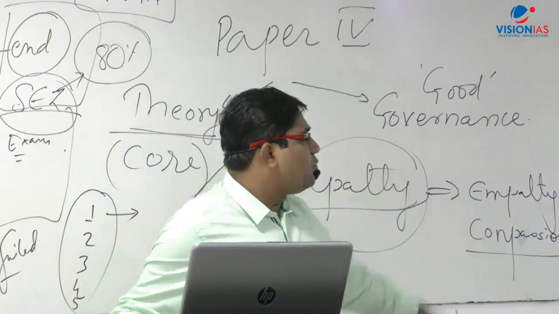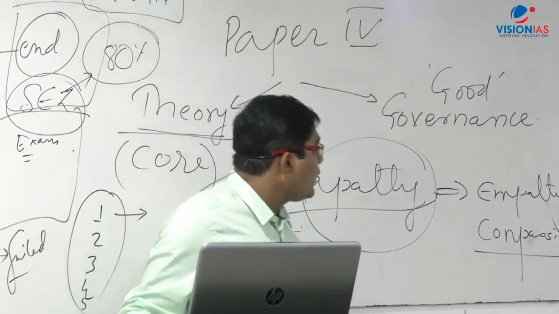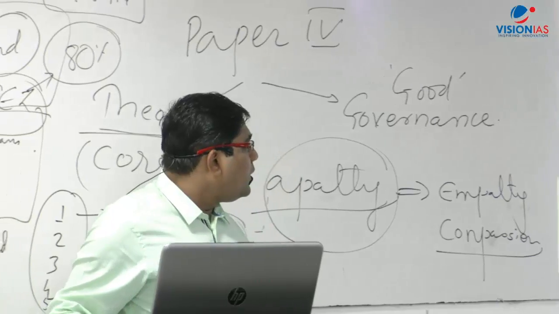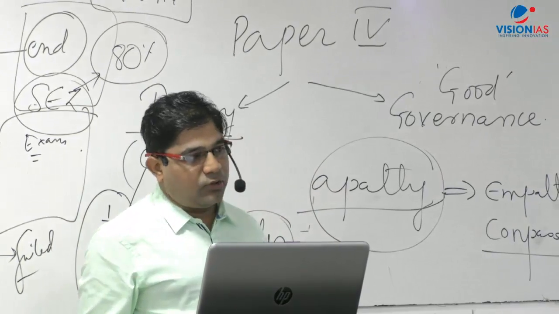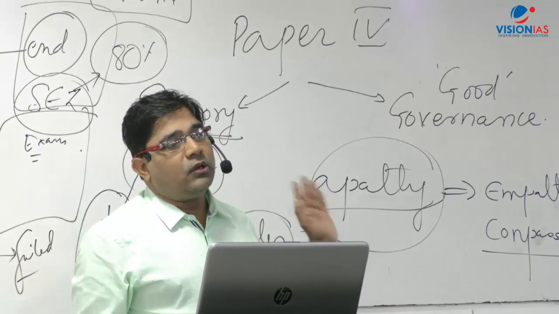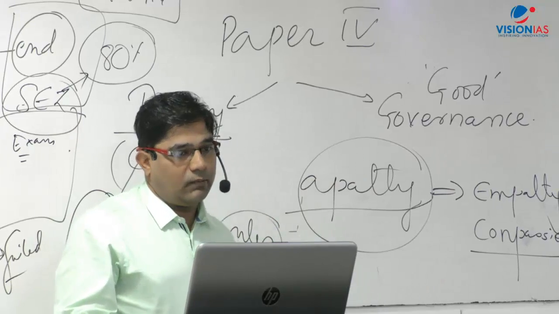Second is the good governance part. Whatever we have learned here, we are going to apply in practice. That is where we see public service values and ethics in public administration, and probity in governance. So these are the 2 chapters, that is, the application of this theoretical ethical framework into governance.